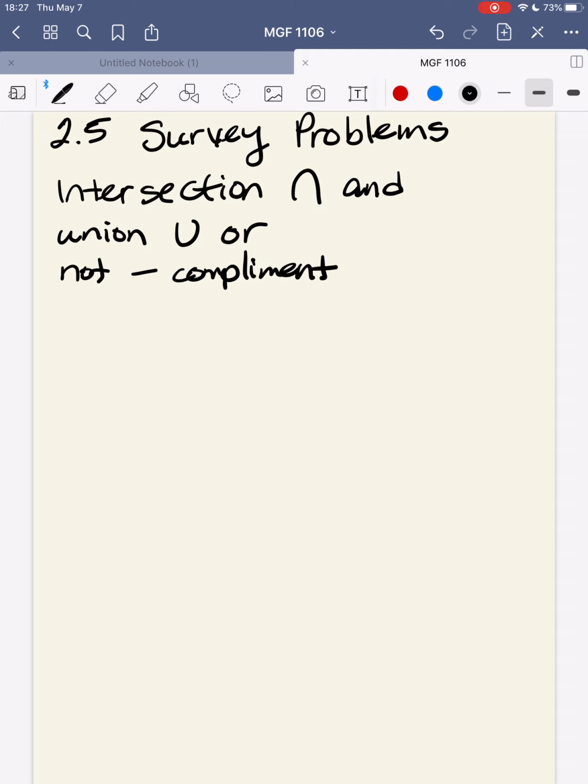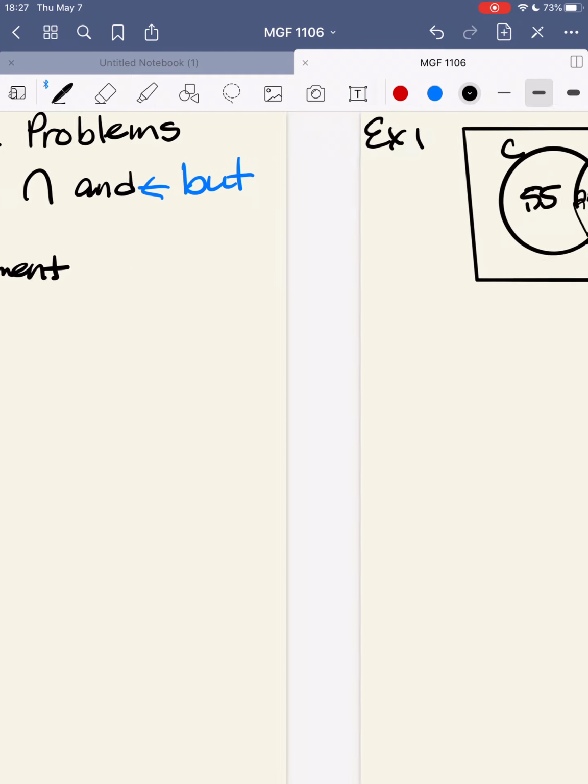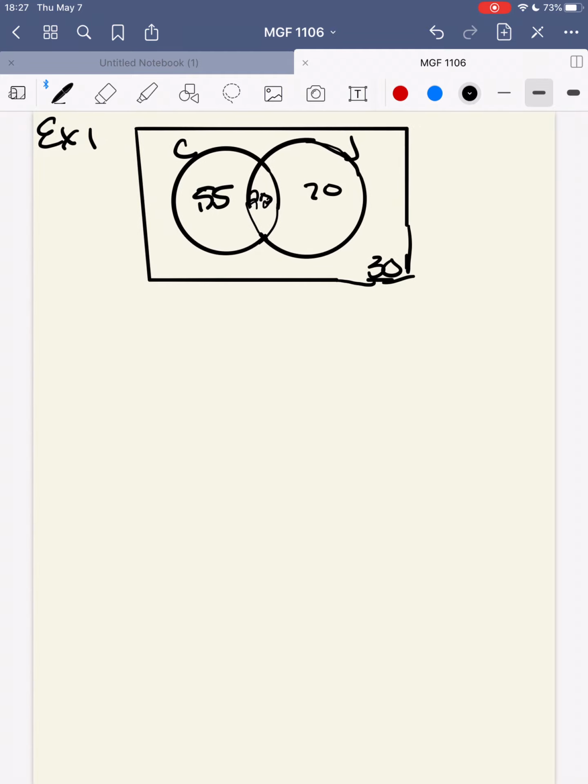But in the end, when we're talking about survey problems, the word "but" also means intersection. So make sure that you're paying attention to that word "but." It does mean the intersection of some objects here. All right? So we're going to go ahead and look at some examples here really quick. I'm going to do a couple of them. Right? So here, example 1.